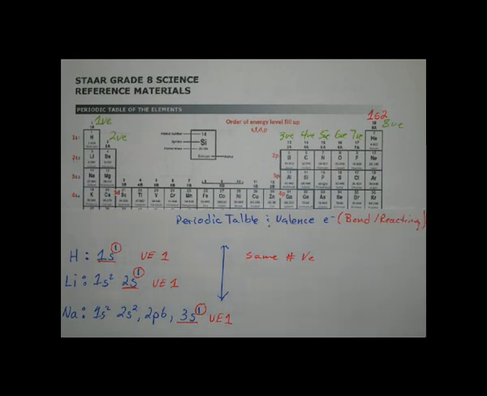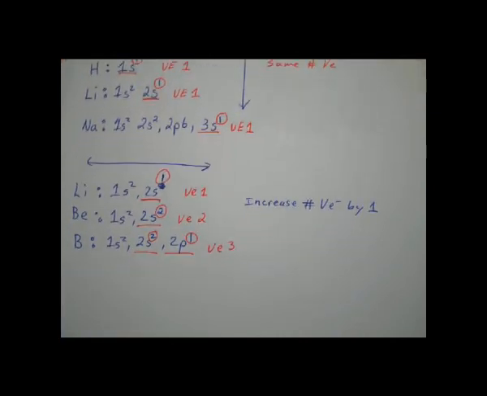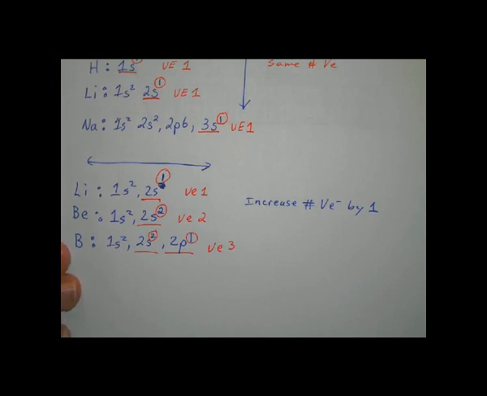Which makes sense, because remember we were talking about electrons in their orbitals. Who remembers how many electrons go in the first energy level? Only 2 electrons go in the first energy level. How many electrons go in the second energy level? We said 8. In the third energy level, 8. In the fourth energy level, 18, right? So we have 2 in the first energy level, 8 in the second, 8 in the third, and 18 in the fourth.